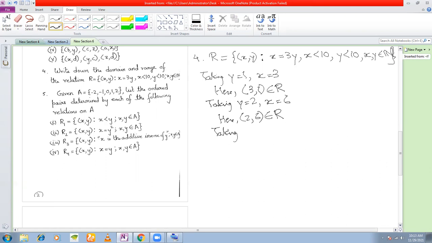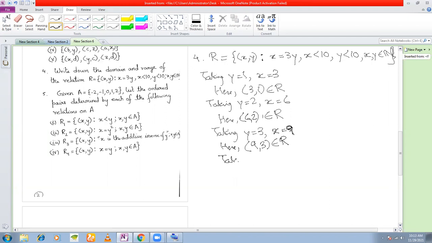Both are less than 10, so (6, 2) is an element of R. I had written the reverse earlier, but it is (6, 2). Taking y equal to 3, you have x equal to 3 into 3, which is 9. So here (9, 3) belongs to R.